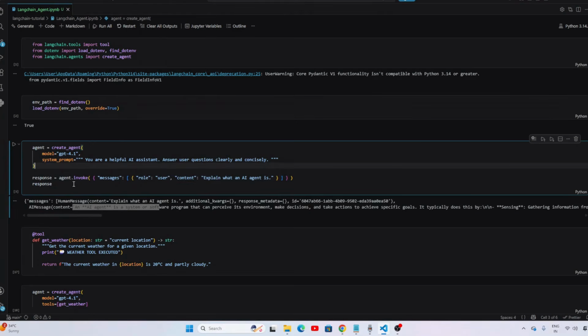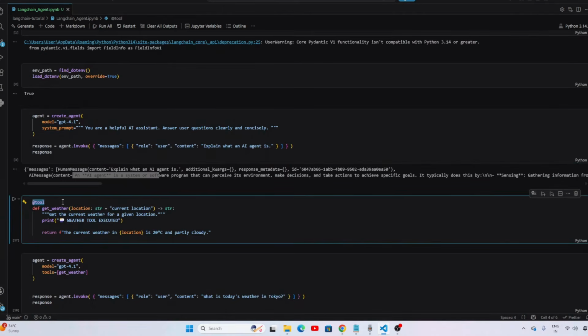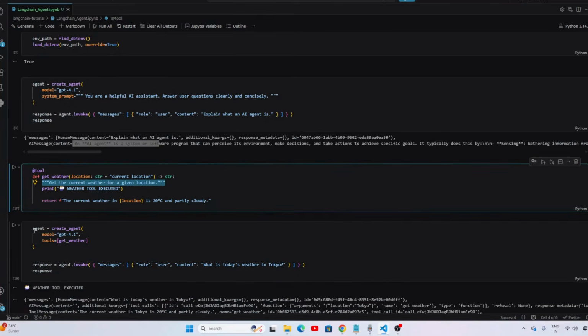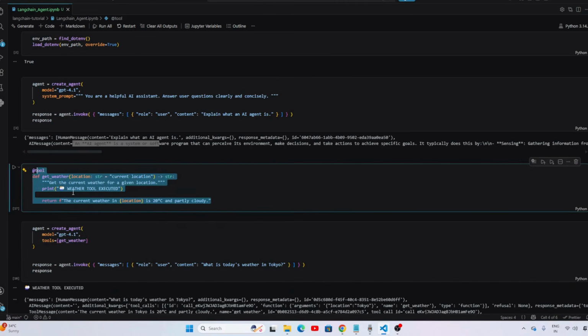Now let's create a simple tool. In the previous video, we already saw how to create a tool. Simply, we use the @tool decorator to create a tool. Here we have given get_weather as the tool name, and inside that we have defined a docstring. Based on the docstring, the agent will identify what this tool does, and based on that, it will choose the tools. Now, here I have again created this agent and defined the model name and tool. Inside tools, you can give multiple tools. Here I have given only one tool, which is get_weather.